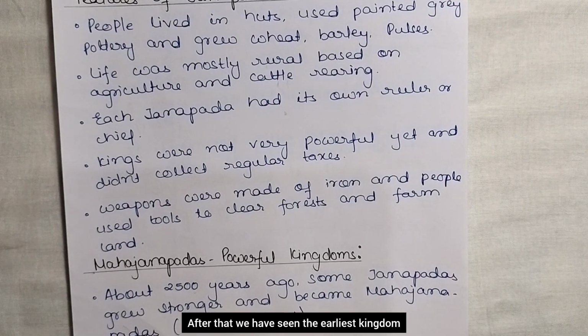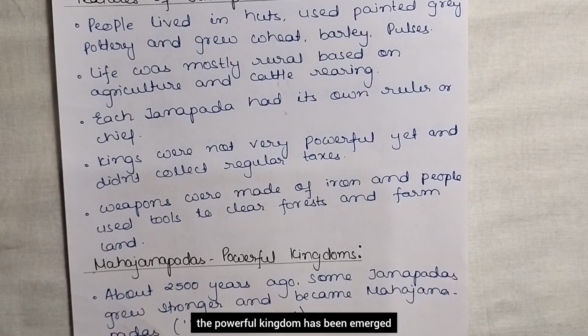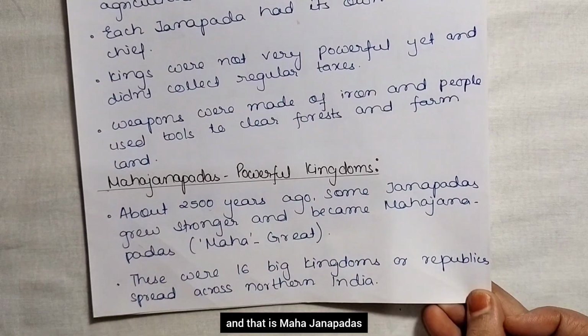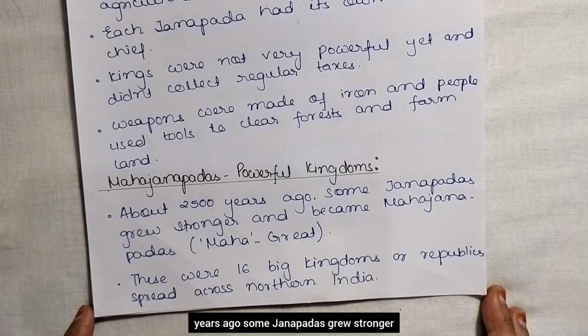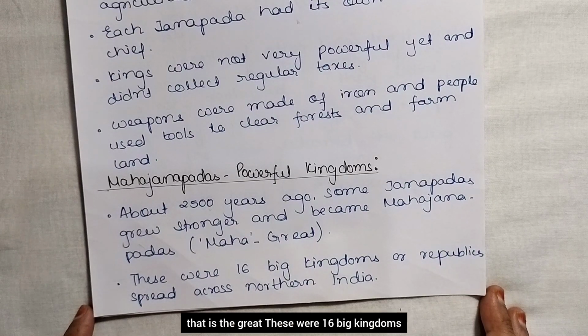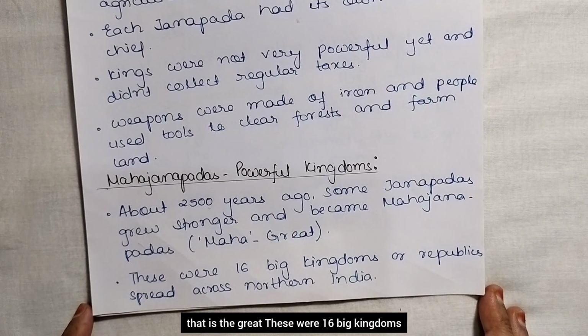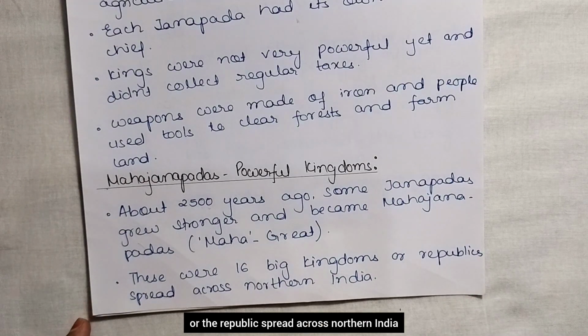After that, we have seen the earliest kingdom, the powerful kingdom has emerged, and that is Mahajanapadas, that is the great. So, about 2500 years ago, some Janapadas grew stronger and became Mahajanapadas, that is the great. These were 16 big kingdoms, or republics, spread across northern India. So, as time crossed, what happened? Few Janapadas became very great and they were known as Mahajanapadas.